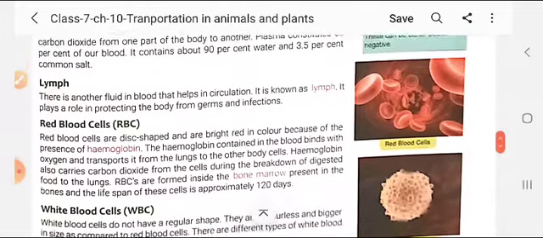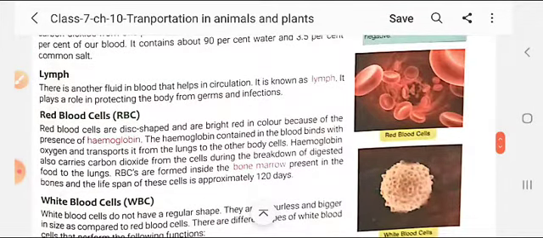The hemoglobin contained in the blood binds with oxygen and transports it from the lungs to all other parts of the cells. Hemoglobin also carries carbon dioxide from the cells during the breakdown of food in digestion. The gas that is released after digestion is also collected by the hemoglobin from the cells and carried to the lungs, where it is discharged.